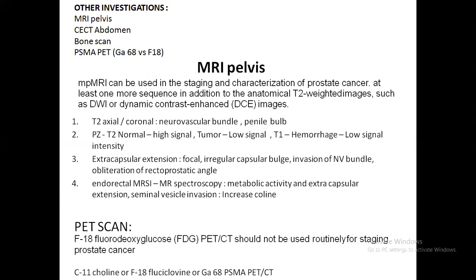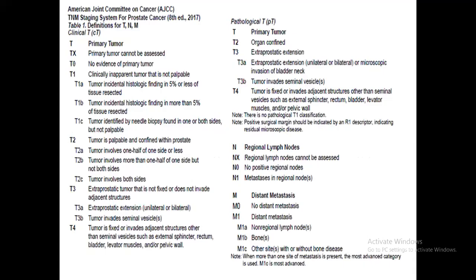PET scan, one thing you should keep in mind is that FDG PET, that is F18 fluorodeoxyglucose PET scan, should not be routinely used, because it is not sensitive for prostate cancer. Rather, gallium-68 PSMA PET, C11 choline or F18 fluciclovine PET can be done in case of prostate cancer. But in what stage, in what risk group, I am coming to that one by one.